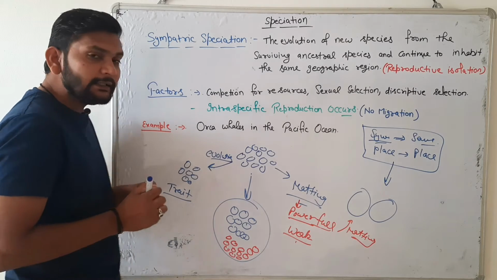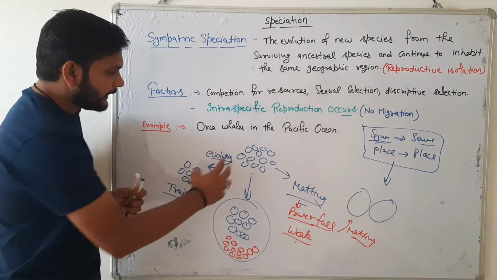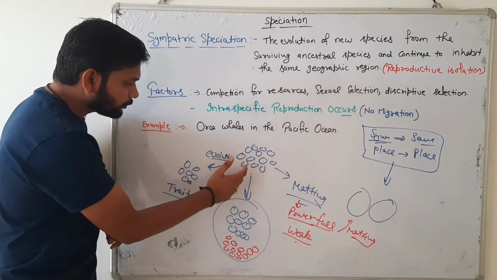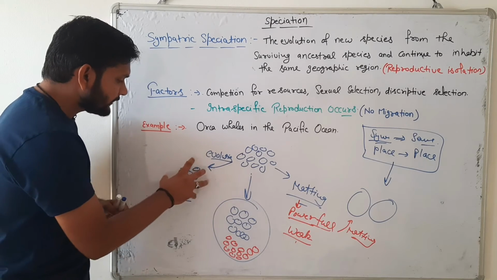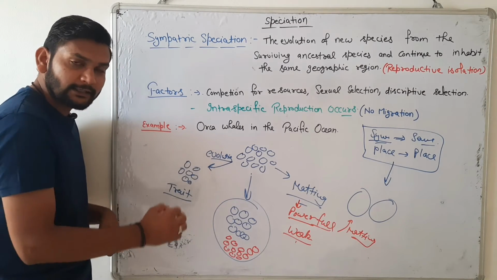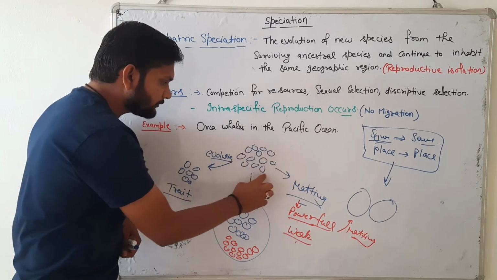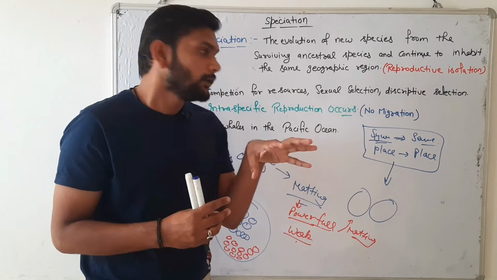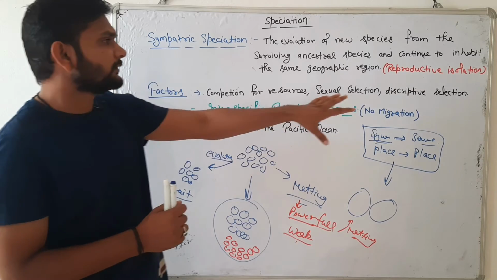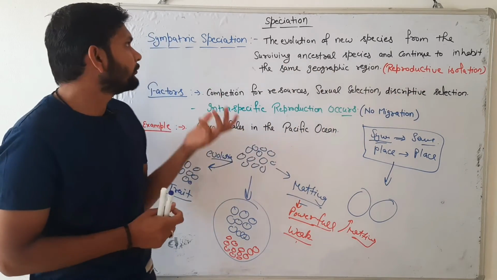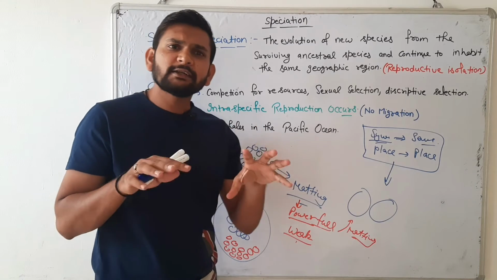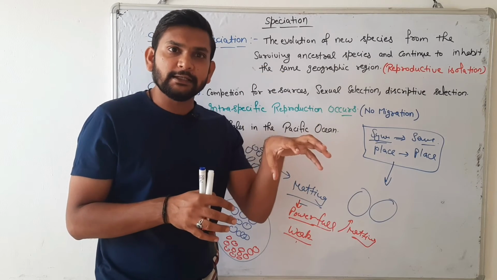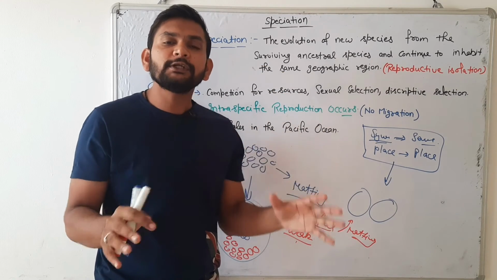Variability is present in this species. In some organisms mutation occurs, not in all, so there is a formation of two species. One has genetic variability, and the other has no genetic variability. So disruptive selection is also responsible for sympatric speciation. Sympatric speciation means the same species in the same area converts into two different types of species.